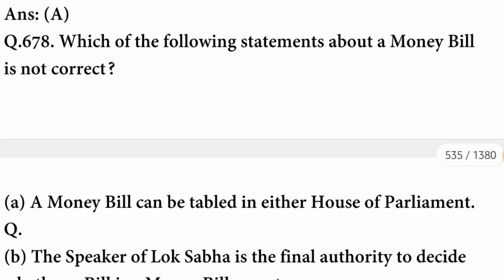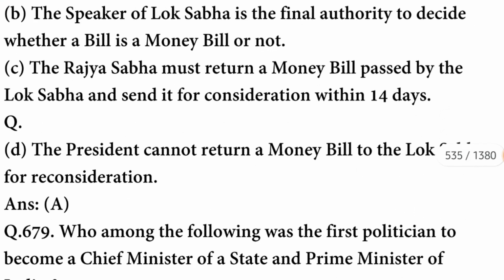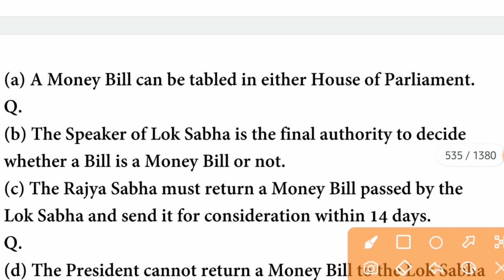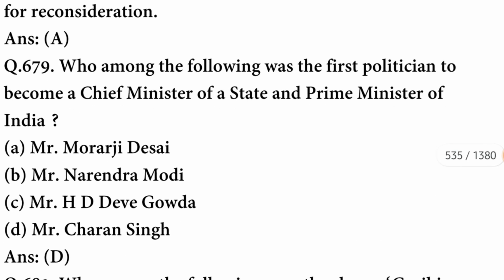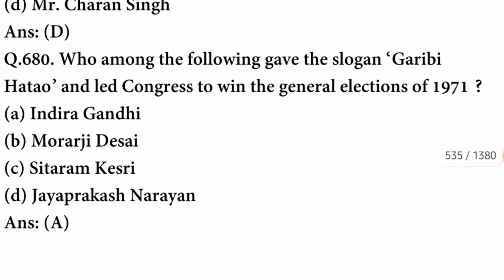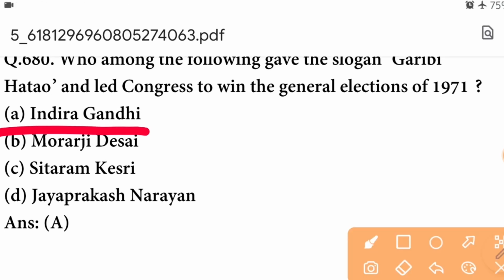A option is correct. Which of the following statements about a money bill is not correct? The statement that is not correct: a money bill can be tabled in either House of Parliament. This is not correct. A option is correct. Next question: who among the following was the first politician to become a Chief Minister of a state and Prime Minister of India? The person was Mr. Charan Singh. Who among the following gave the slogan Garibi Hatao and led Congress to win the general elections of 1971? It was Indira Gandhi.